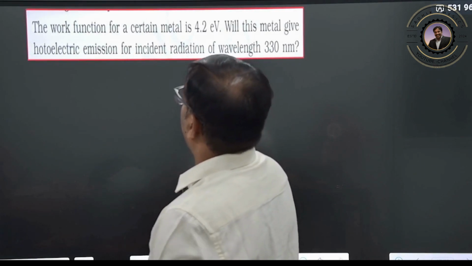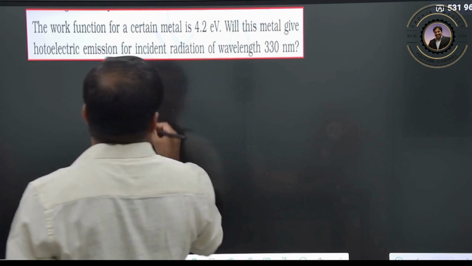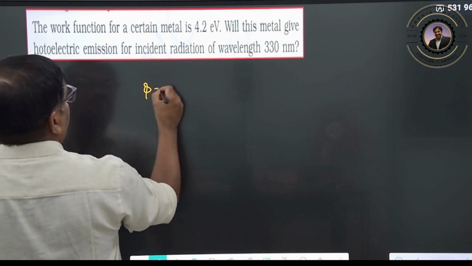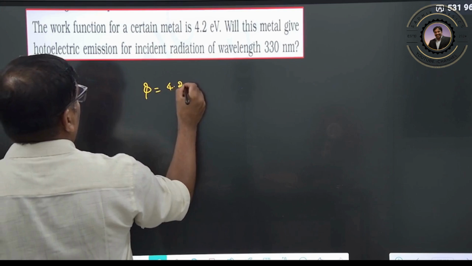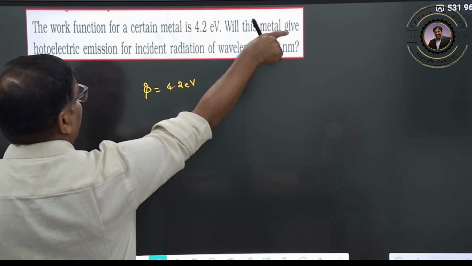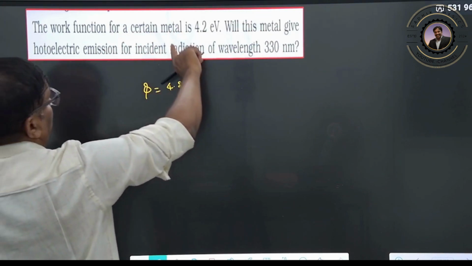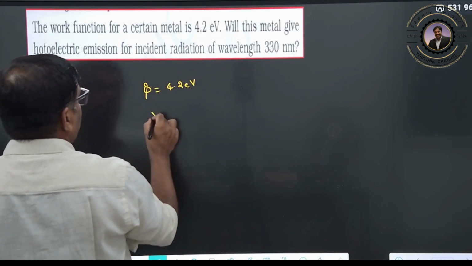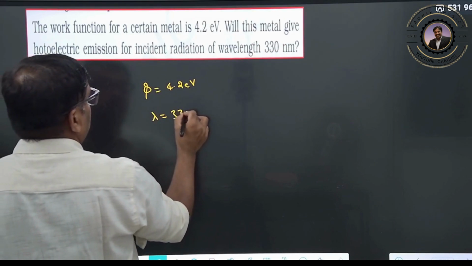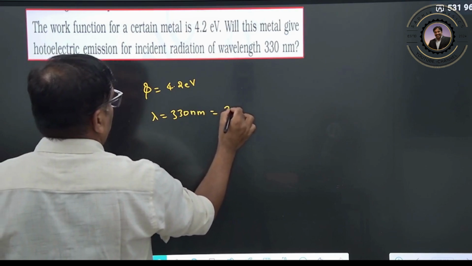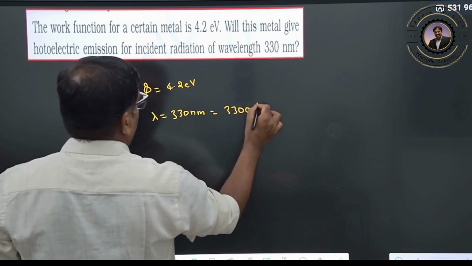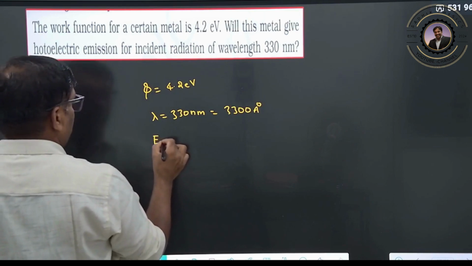There is a work function of a certain material. Here the work function is given as 4.2 electron volt. Will this metal give us photoelectric emission if it is incident with a wavelength of 330 nanometer, that is, 3300 angstroms? Clear? So we have to calculate the energy now.